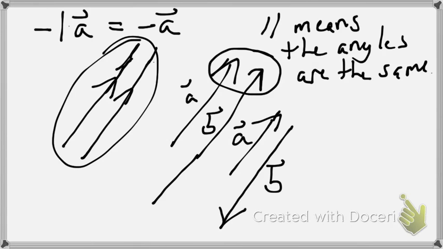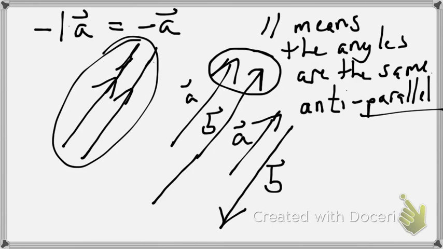A is going up and to the right, B is going down and left. So what we have is a new idea: anti-parallel. They are parallel in the sense that they never intersect. However, they run in opposite directions. They are anti-parallel.